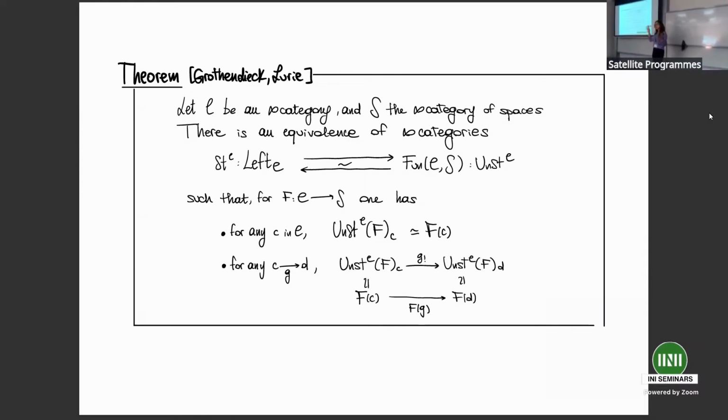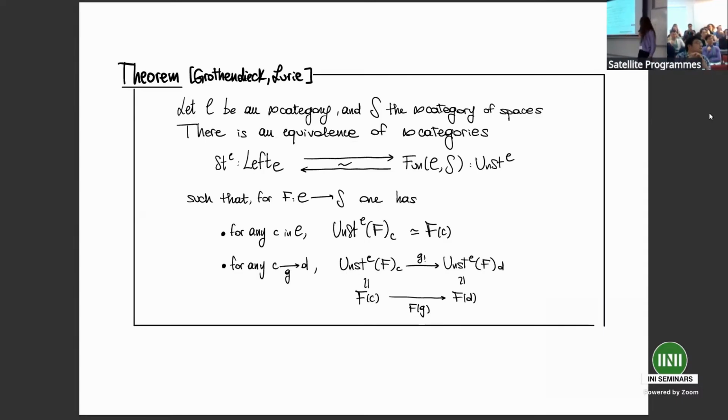Moreover, this equivalence enjoys a very important property: whenever we have such a covariant functor F, the fiber of its unstraightening over an object C of C is equivalent to the value of the functor on C. This equivalence is natural in C, which means that for a morphism from C to D, the induced map between the fibers is equivalent to the map from FC to FD given by the fact that F is a functor.